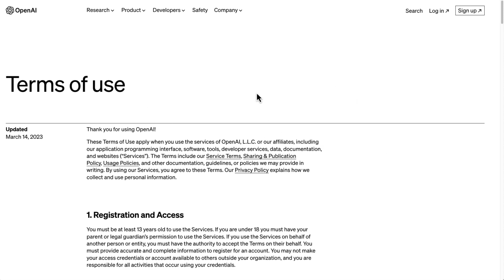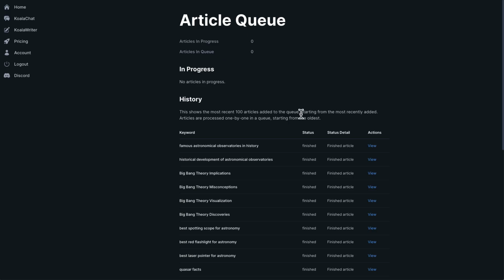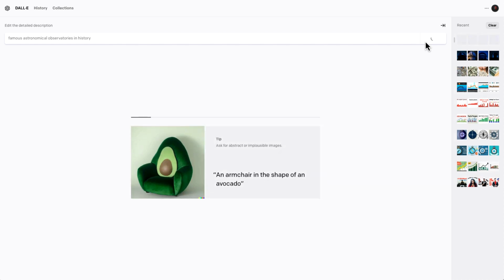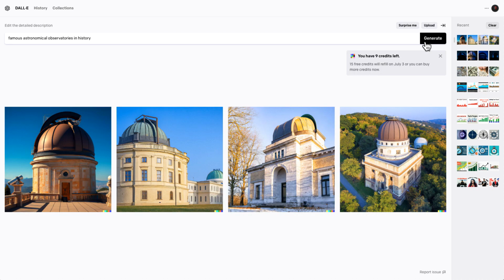I just wanted to do a quick glance at the terms of service, then go back and say, okay, I have these two articles queued up in Koala: Historical Development of Astronomical Observatories and Famous Astronomical Observatories in History. Then go back to DALLE and just put in the keyword Famous Astronomical Observatories in History, hit generate, and see what I get. Just simply using the keyword and not overthinking it, and see if it gives me something that I like and can use, and then we'll go forward from there.